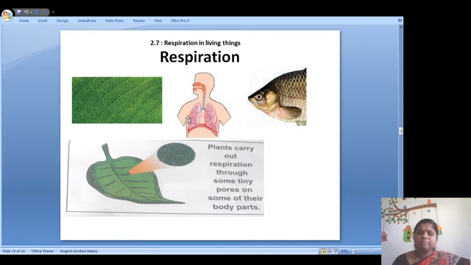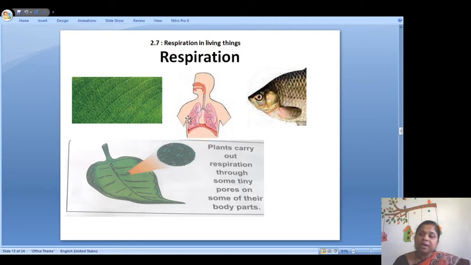After that, respiration is also an important characteristic of living things. We all know if we close our nose for 15 to 30 seconds, we are not able to breathe, or we feel uneasy because we don't get oxygen. And we cannot live without oxygen. So respiration is an important characteristic in living things.